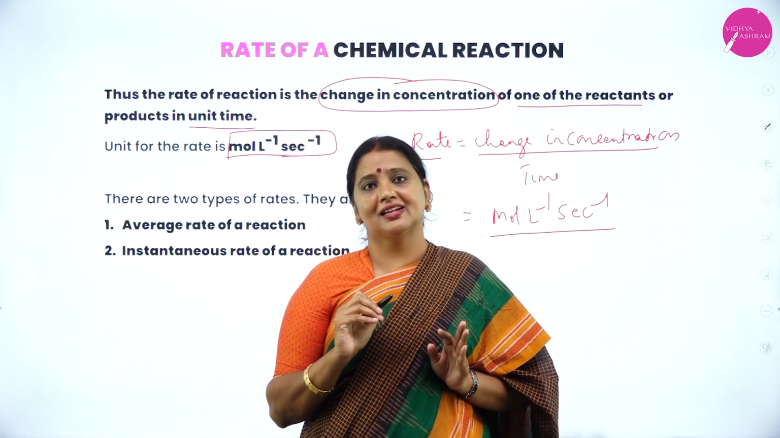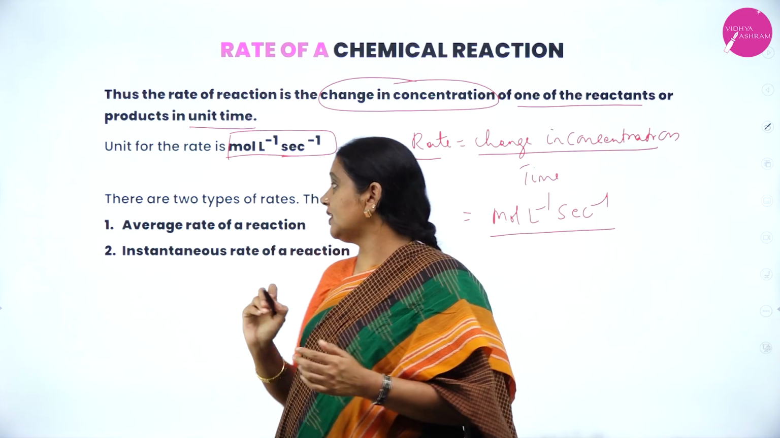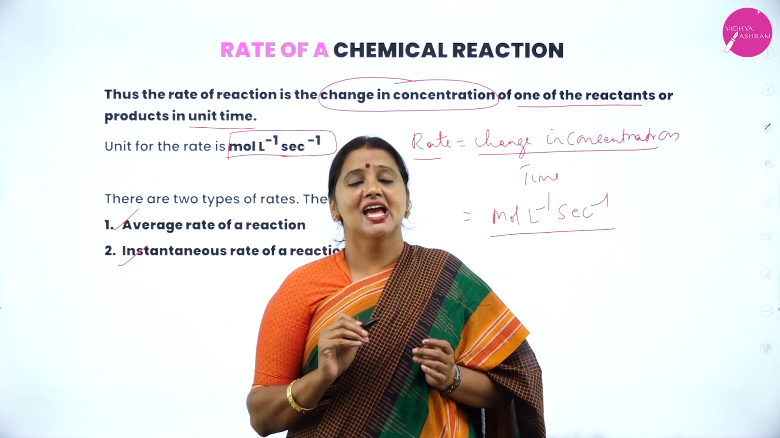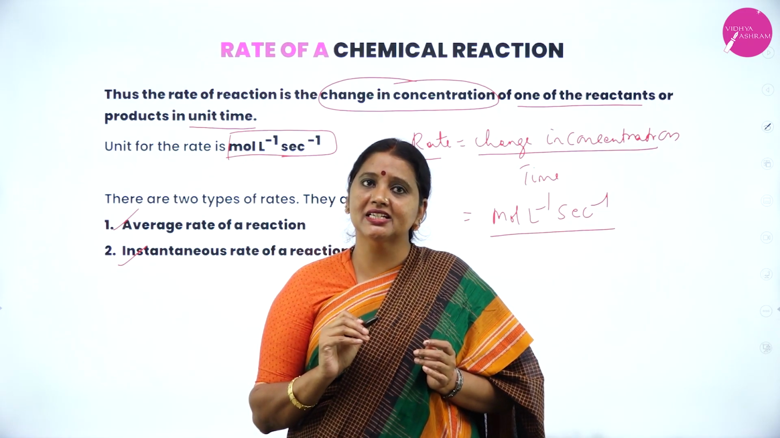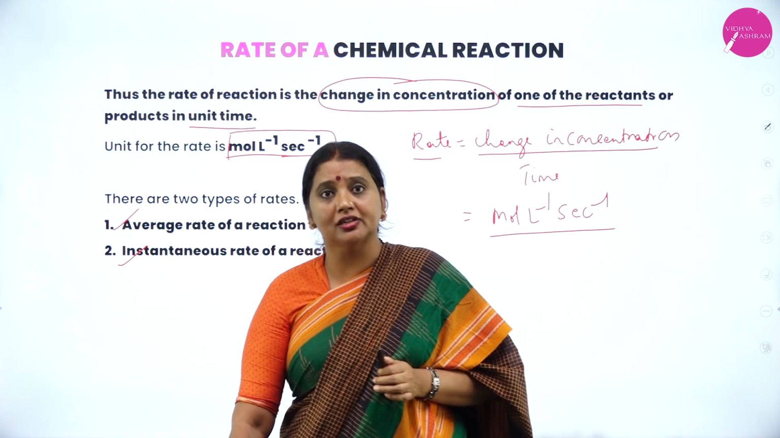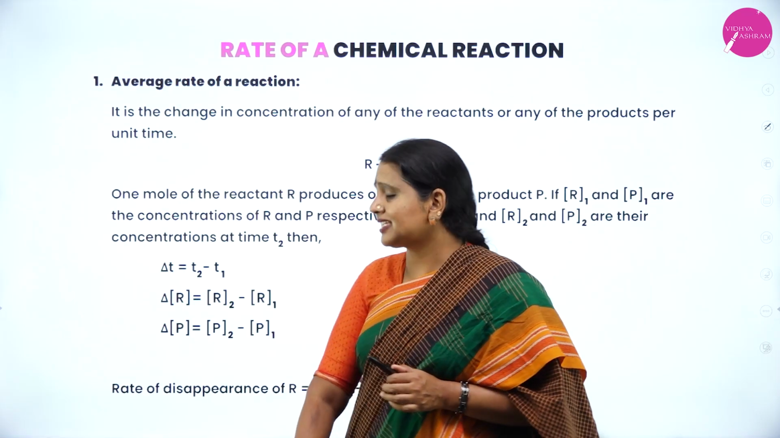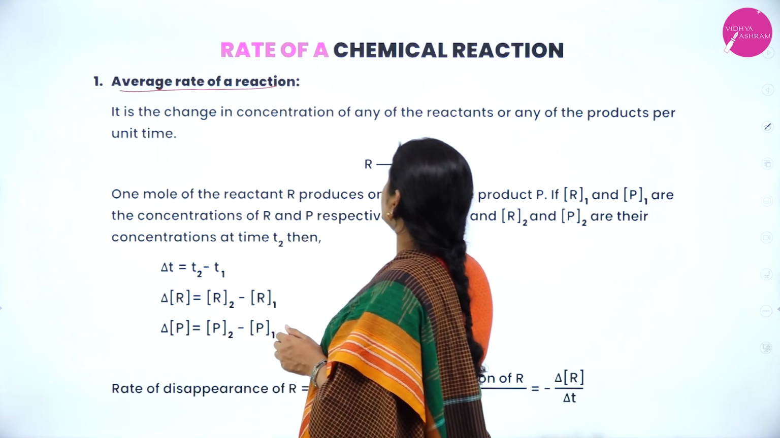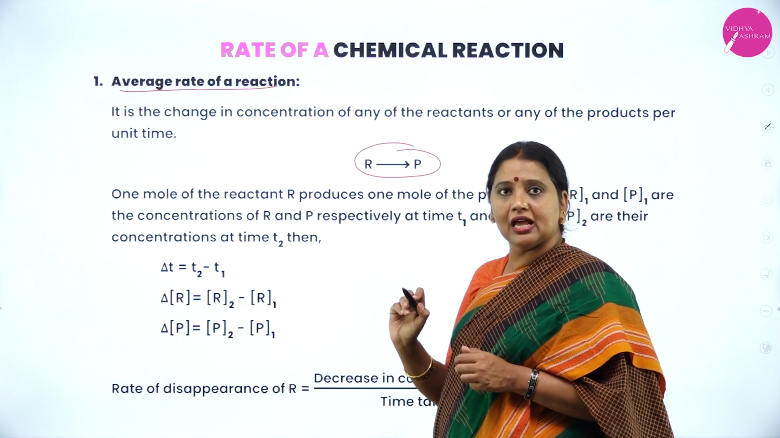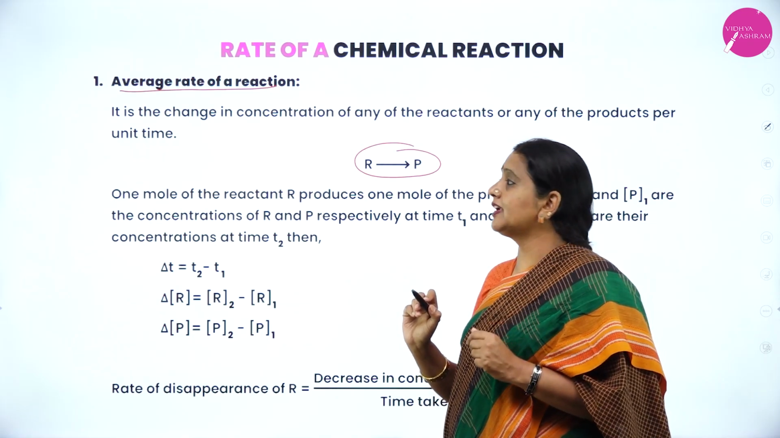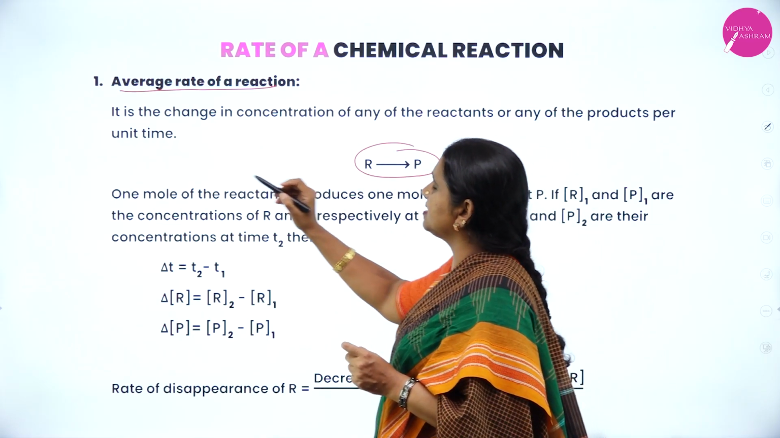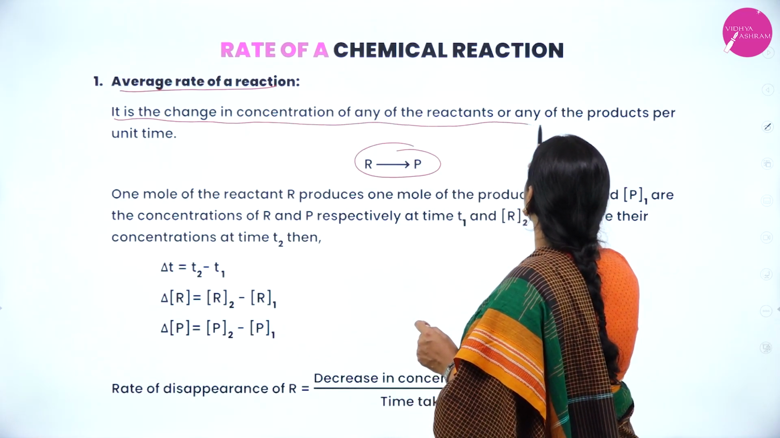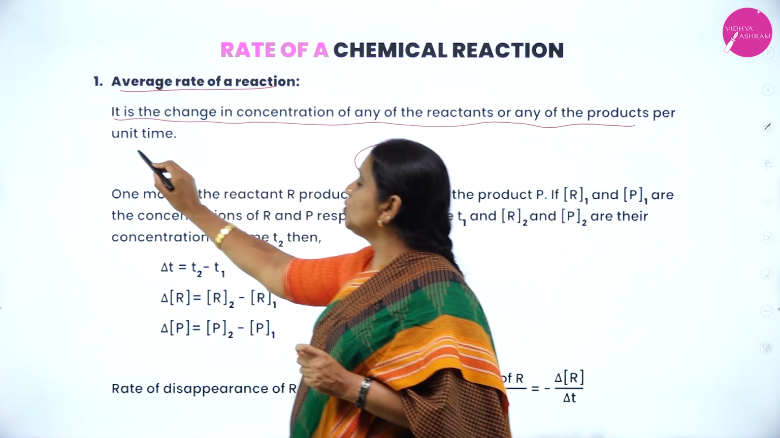When we consider rate, I am going to explain two types of rate. One is average rate, another one is instantaneous rate. Let us consider average rate of a reaction. Let us consider the reaction of the type reactant gives rise to product. Here also we can give the same definition: it is a change in concentration of any of the reactants or any of the products per unit time.